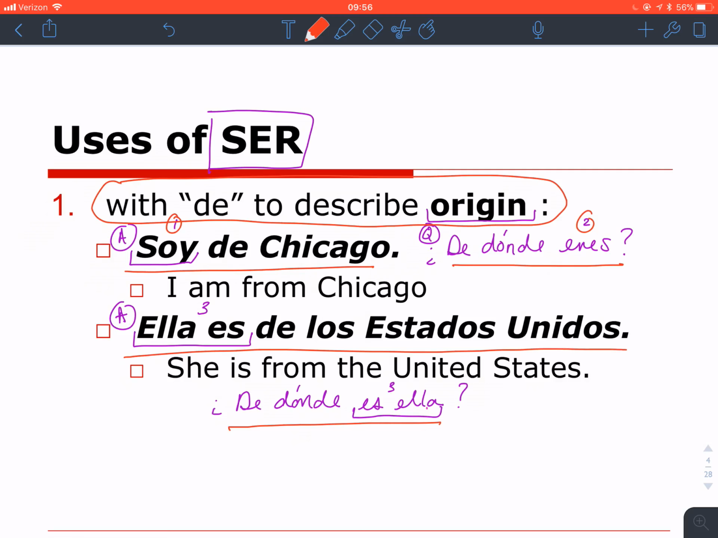In this case, my verbs are in the third person, es ella, and ella es, and then I'm answering de dónde. Now, what I always tell you is that if there is a de in the question, there's going to be a de in the answer. This is most always true.